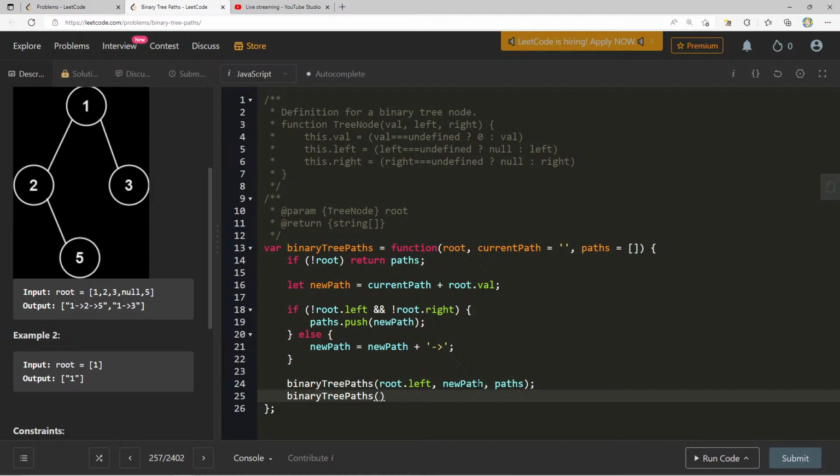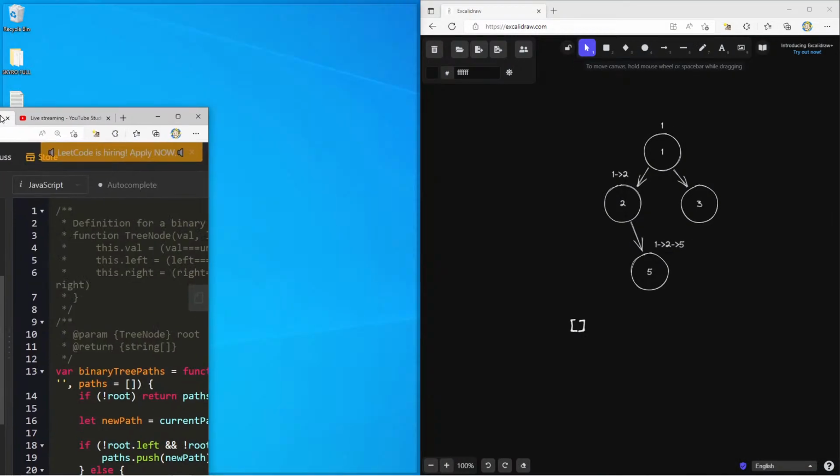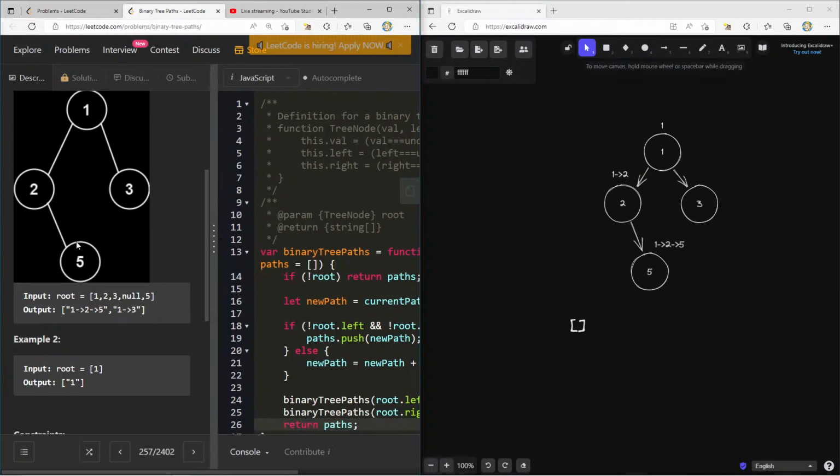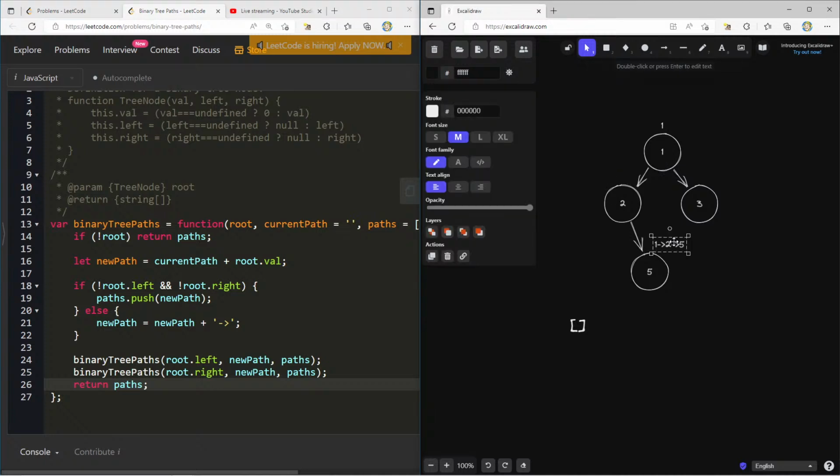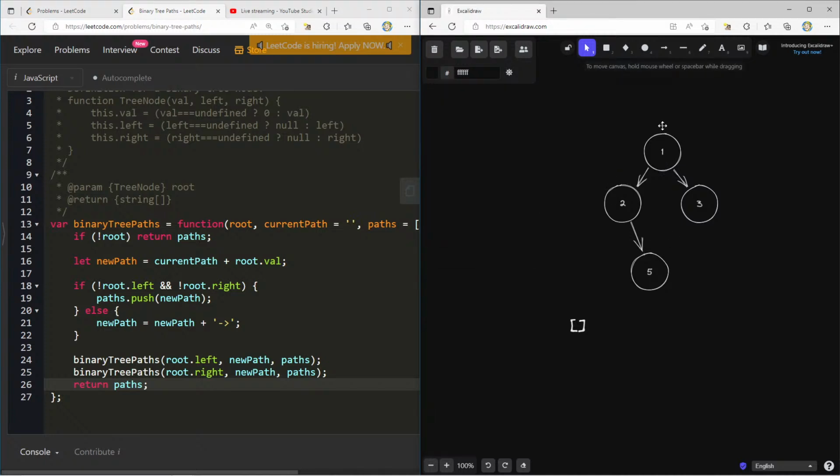We can do binary tree paths root.right with the new path and paths, and then we can return paths. This is what I'm thinking about doing. So let's go ahead and start looking at this and plan how our code will go. I'll remove this, I'll remove this. We'll start off with this first one.